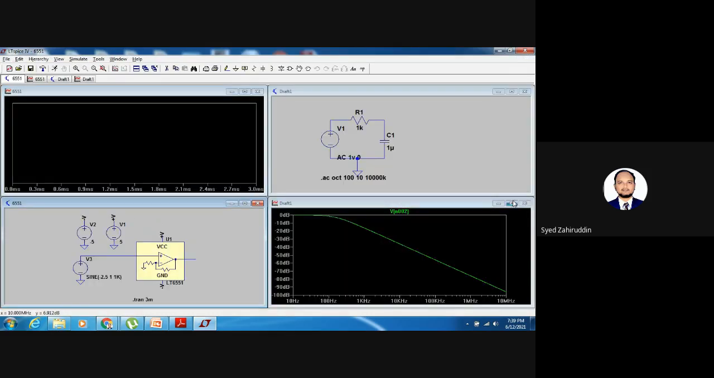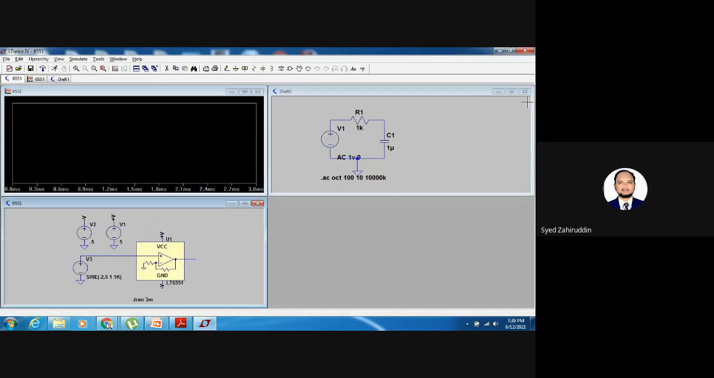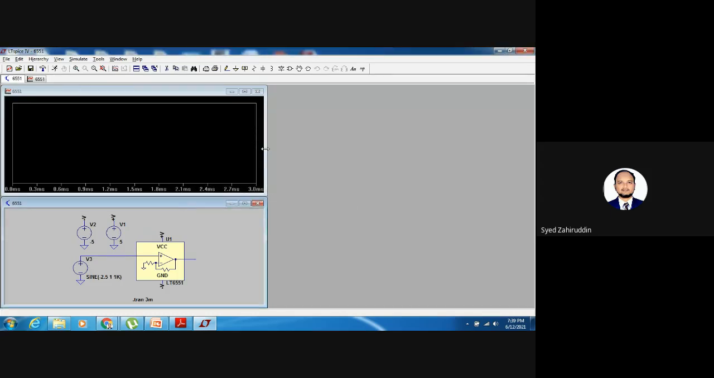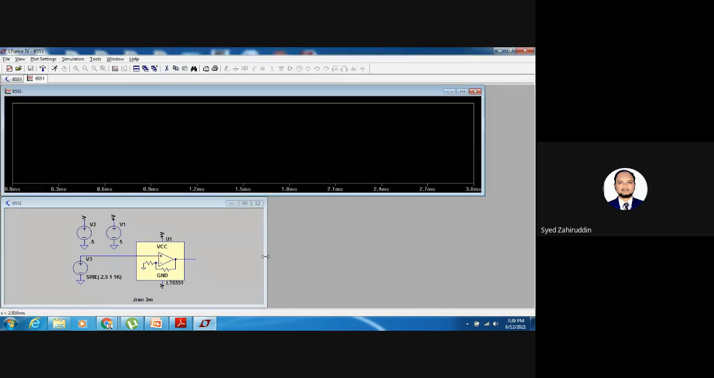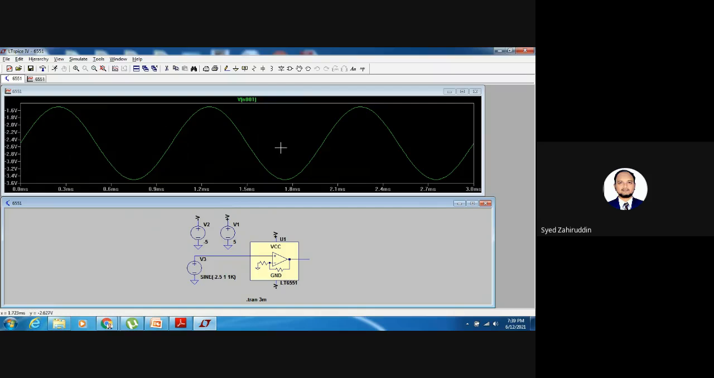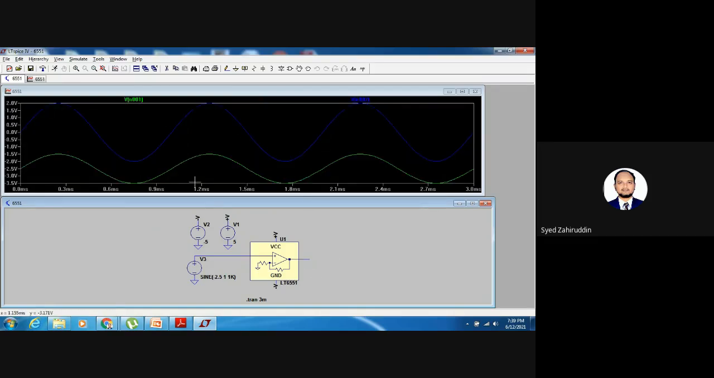A window will be shown. I want to close this previous model. I have closed this one. Now enlarge this one. You have the possibility of observing the input and output. I am placing the pointer here at the input side, the voltage probe. This is the input signal. I want to observe the output, so place this pointer at the output end. This is the output signal.